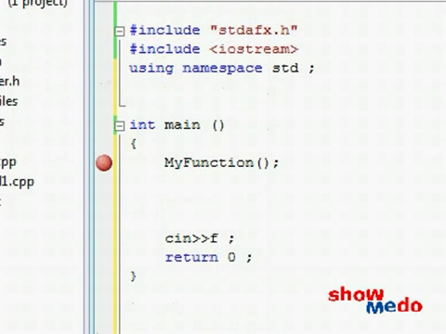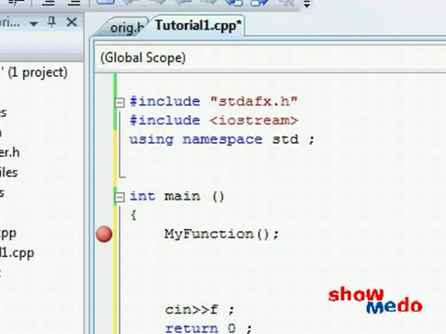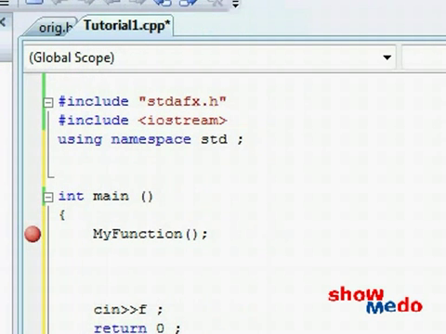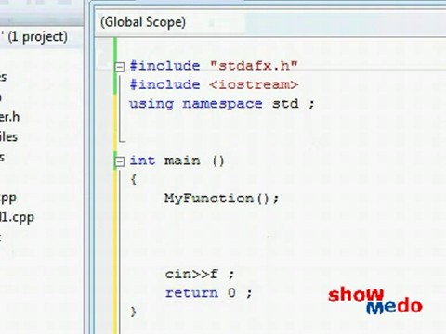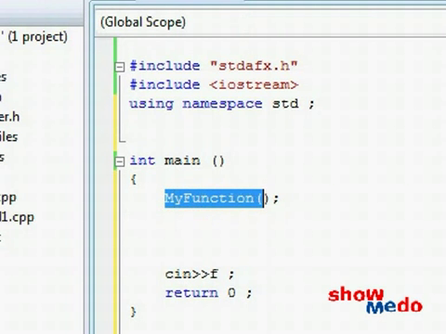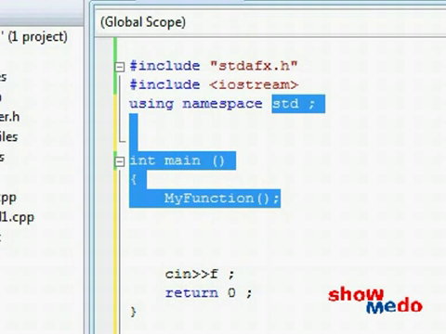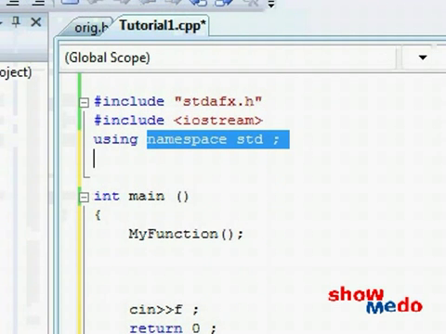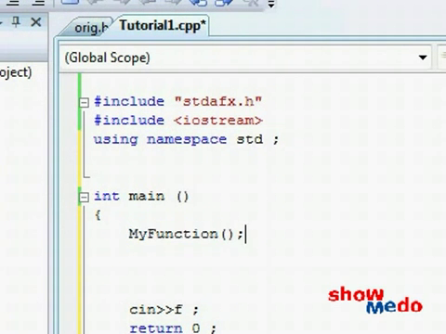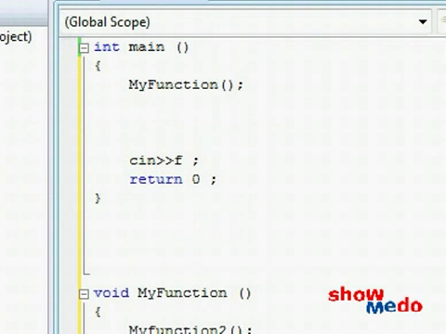By the way, here's an important note. The compiler will read and compile everything in the exact order that it reads it inside your file, which will obviously cause us a problem, because as we get over here and the compiler reads my function, unfortunately the compiler doesn't know what my function is, because so far all it's compiled is this stuff over here, but it didn't see anywhere any mention of what my function is. That's because the explanation of what my function is comes only a lot later in the file.